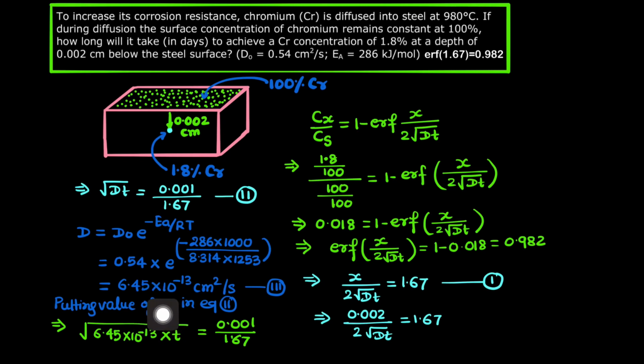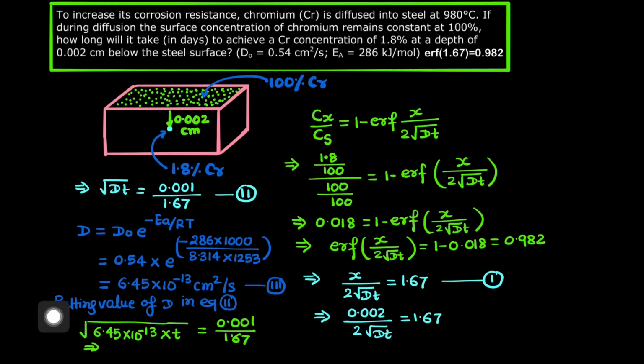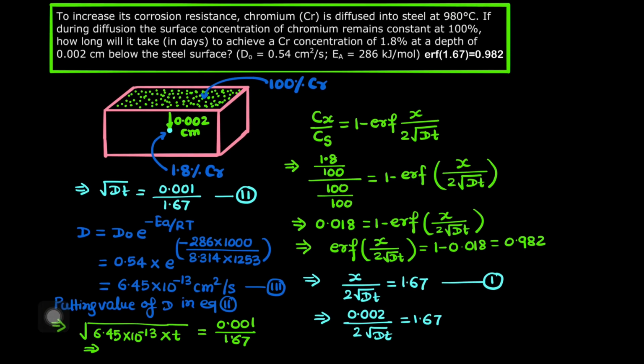And we have to solve it, so we'll just square both the sides. If you square it, we'll get 6.45 into 10 raised to minus 13 t equal to, let me solve this, 0.001 divided by 1.67. So what we are getting is 5.98 into 10 raised to minus 4.